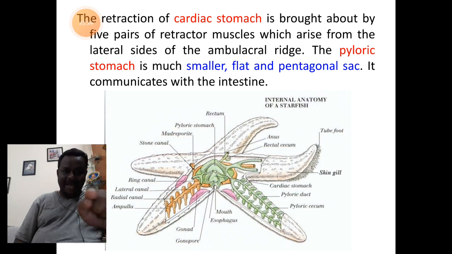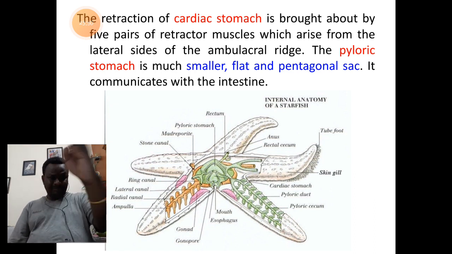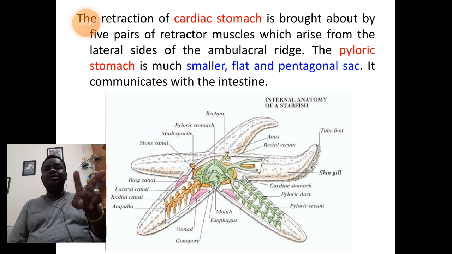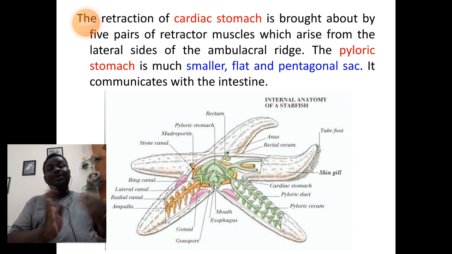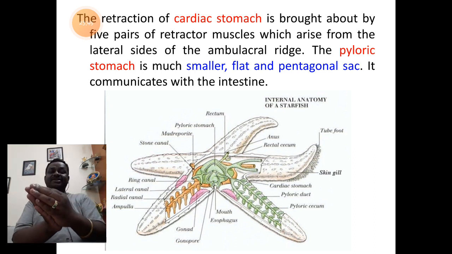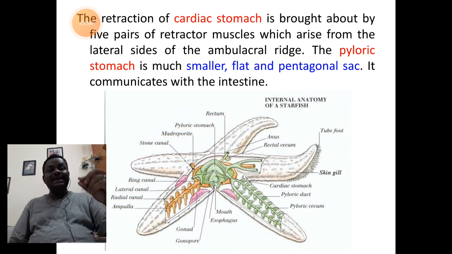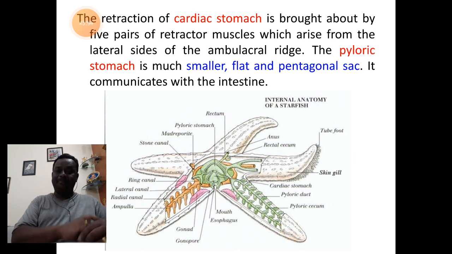When you look at the diagram down, the green colored structures, please concentrate students, of the arms that are there, you find in one of the arms two branched leaf-like structures down towards the right side. So they are called the pyloric ceca structures. Those structures communicate with the part of the stomach. Like this, in each arm you find a pair of the pyloric ceca.